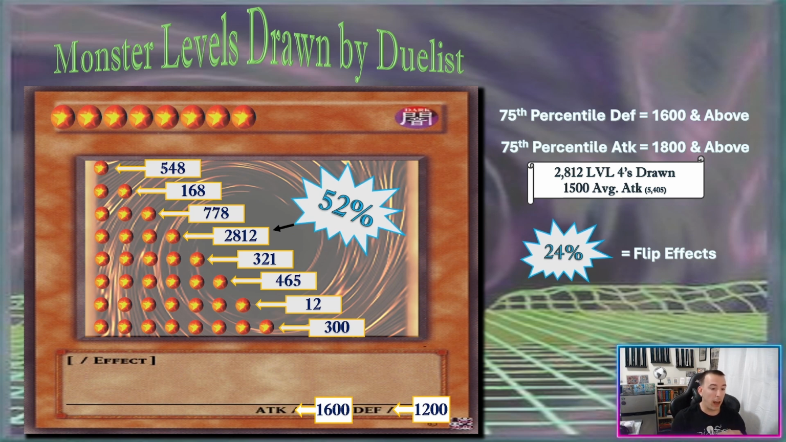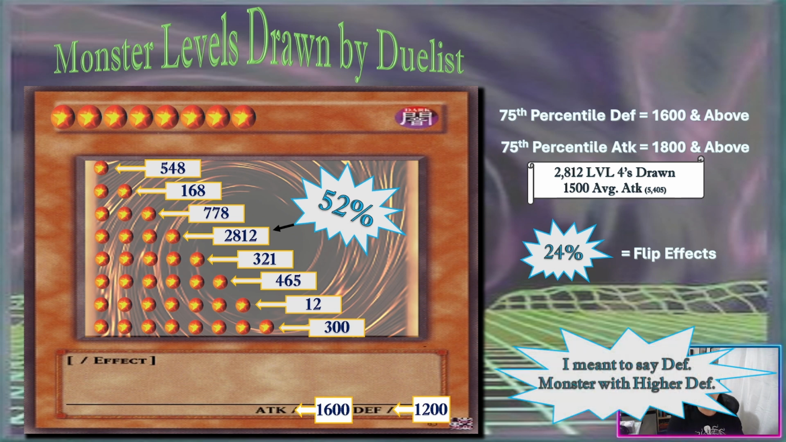And then for average attack and defense, out of all these monsters drawn, the average attack was 1,600 and the average defense was 1,200. What I find really interesting is that in order to be in the 75th percentile of defense, you would have had to draw a monster that was 1,600 and above. And to be in the 75th percentile of attack, you would have to be at 1,800 and above. What this means is it's easier to draw a monster with higher attack than it is to draw a defense monster with higher defense, right?